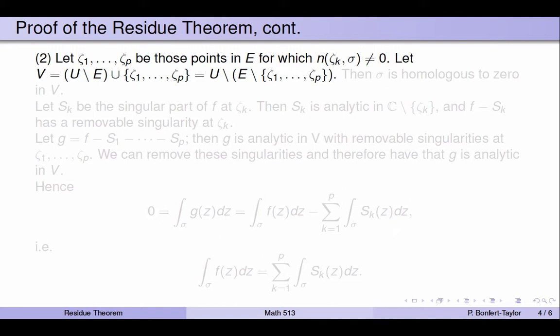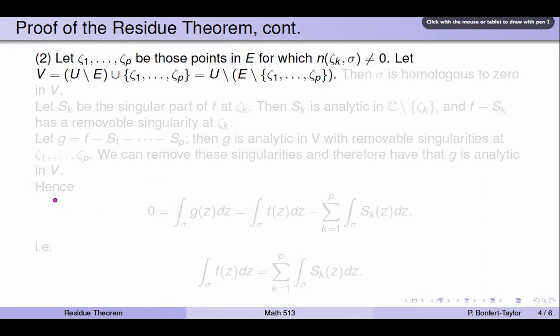Next, let's pick those finitely many points. So let zeta 1, zeta 2 through zeta p be those points in the singular set E for which the winding number of the cycle is non-zero. And then let V be U minus the singular set, but with those zetas added back in.